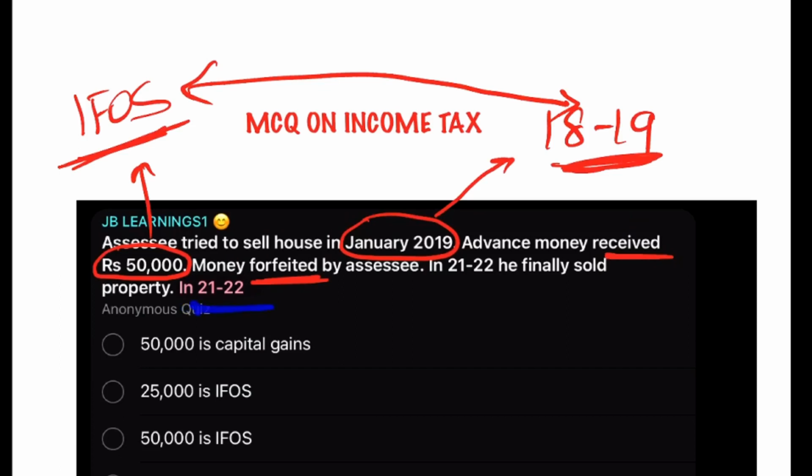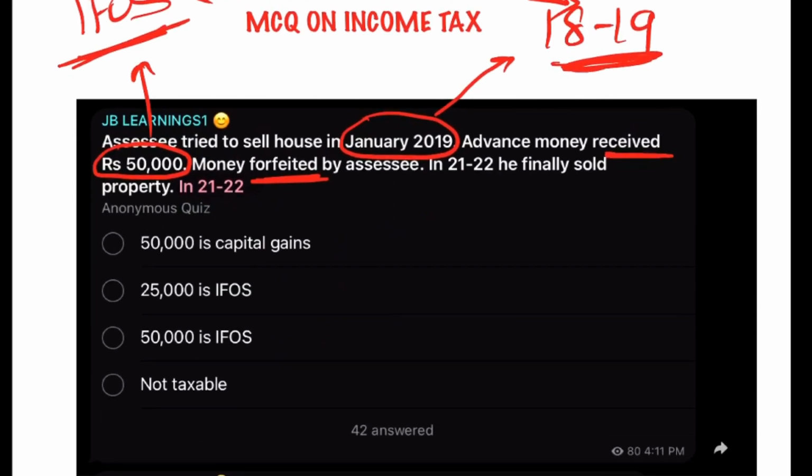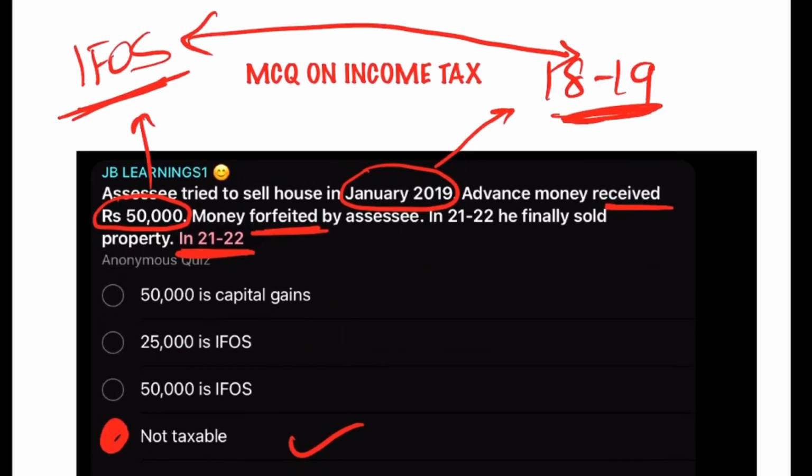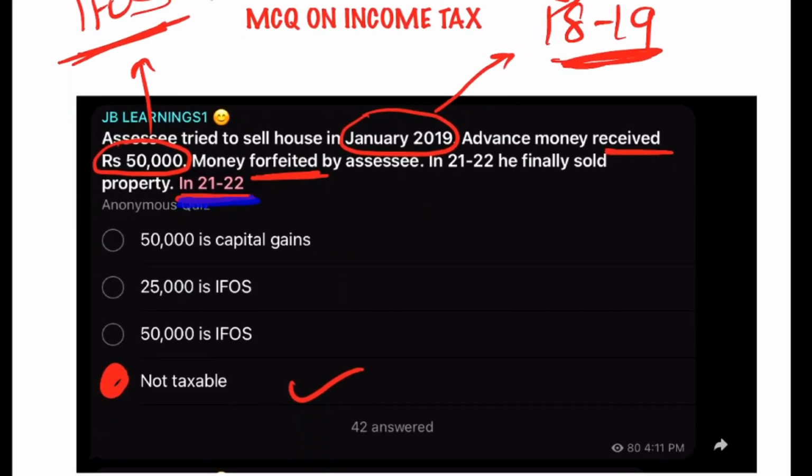The question is asking whether this 50,000 is capital gains, or 50,000 IFOS, or 25,000 IFOS. The answer is that this 50,000 is not taxable in 21-22, because it must have been taxable as IFOS in the year 18-19, in the year in which it was forfeited, and not in 21-22.